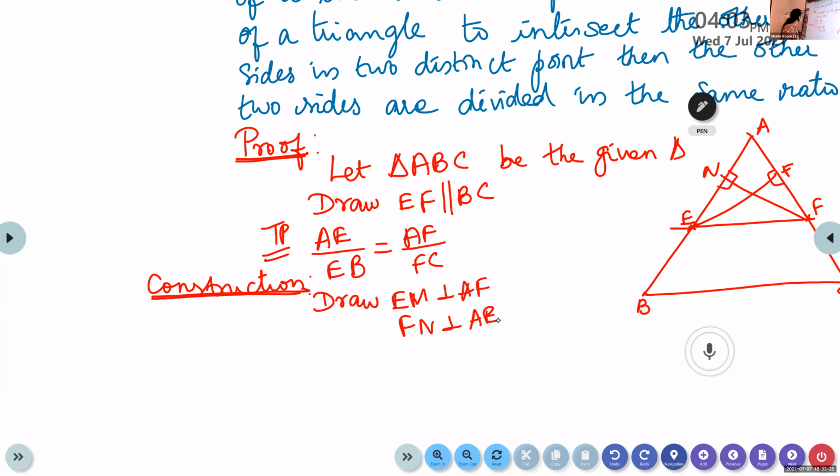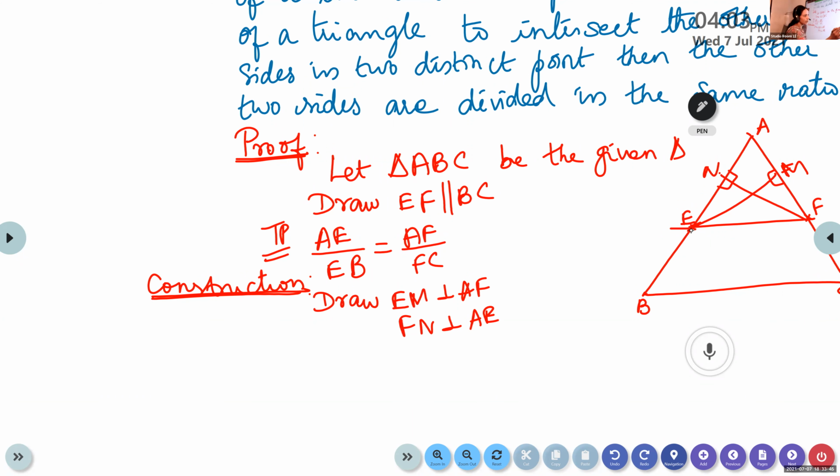Is it okay? What is the construction here? Draw EM, sorry, not parallel, perpendicular. Draw EM perpendicular to AF and FN perpendicular to AE.